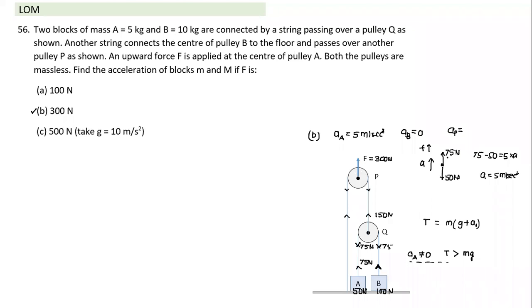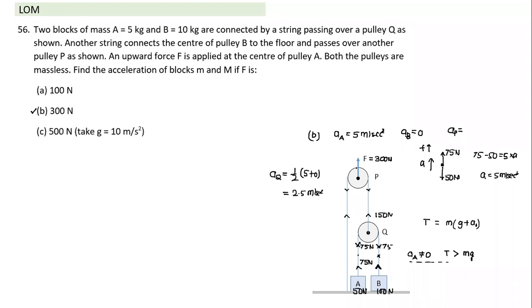What I have to do now, before I calculate the acceleration of P, first I need to calculate the acceleration of pulley Q. The acceleration of pulley Q will be half of the acceleration of the string on this side and the string on this side. On this side the block is not moving, the string is in a state of equilibrium, no part of the string is moving, and this one is having an upward acceleration of 5. So it will be equal to 1 by 2, 5 plus 0. So the acceleration of Q will be equal to 2.5 meter per second square.